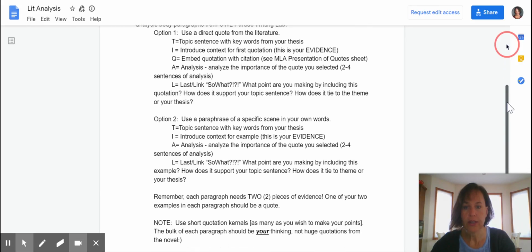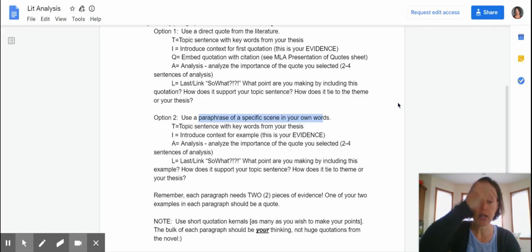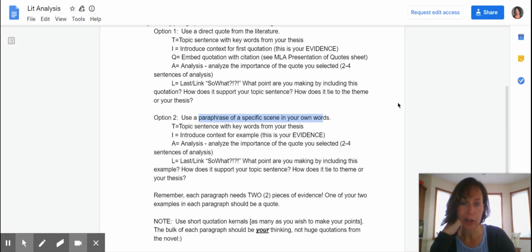So that's the one way to provide your evidence. Another way to provide your evidence is to just paraphrase what George Orwell is saying, by putting a summary of that scene in your own words, like using the example of when the windmill was getting attacked. That's all right to do. That is still evidence, and that is still you using the text to support your ideas. So that is fine. It should be very clear.